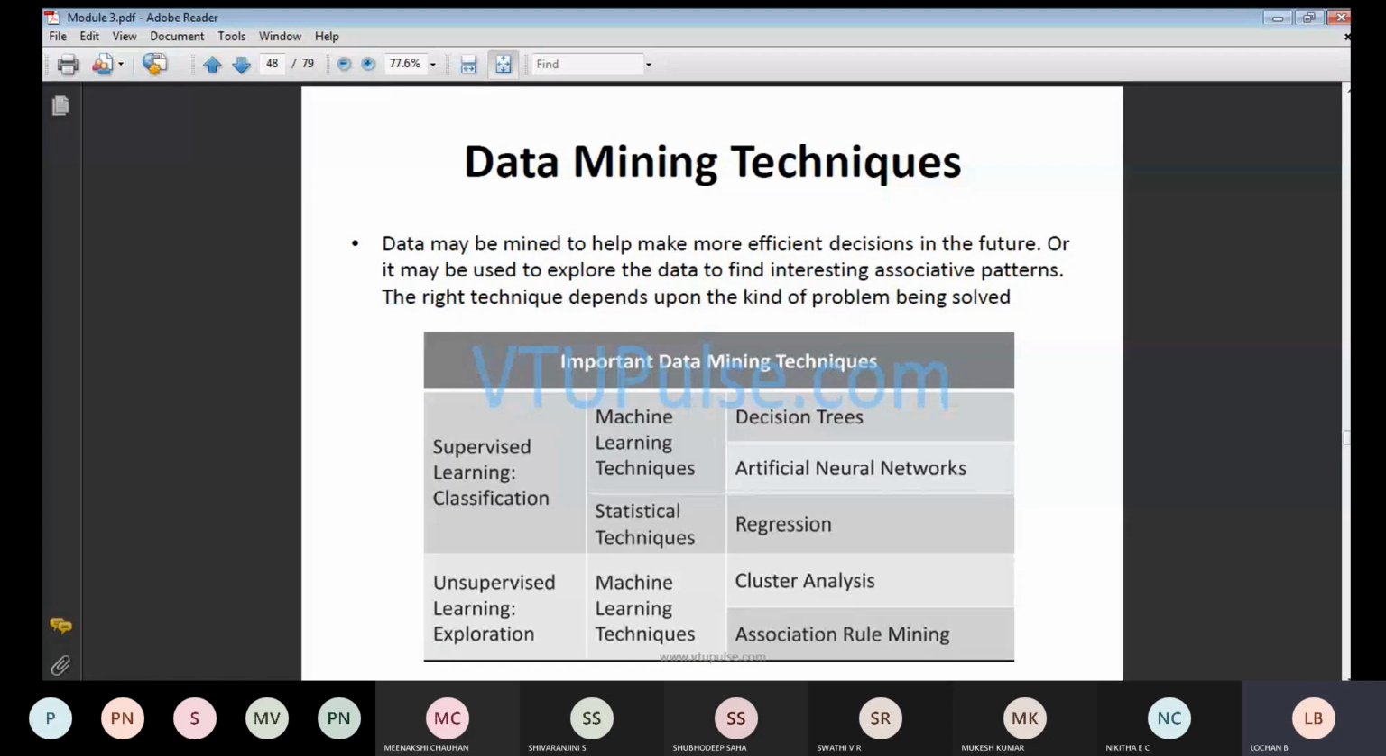In unsupervised learning, we will be using certain machine learning techniques also, which we are going to learn: cluster analysis and association rule mining. These are the things we will be discussing.